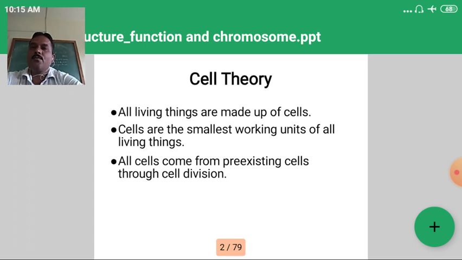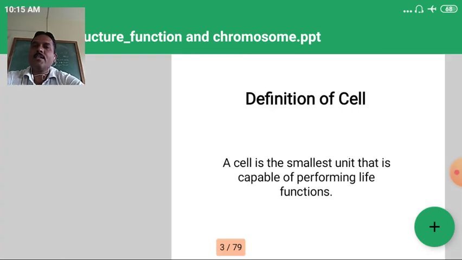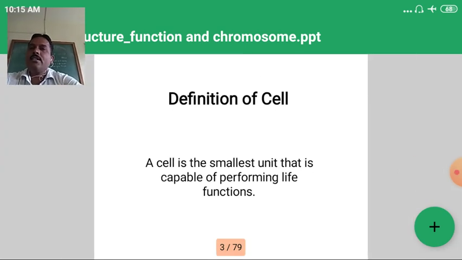So Schleiden and Schwann proposed the cell theory, and in that theory they stated that every living organism starts its life from a single cell. Then what is the definition of the cell? A cell is the smallest unit that is capable of performing the life functions. Every living organism starts its life from a single cell, and with the help of divisions, new daughter cells are formed from a parent cell.